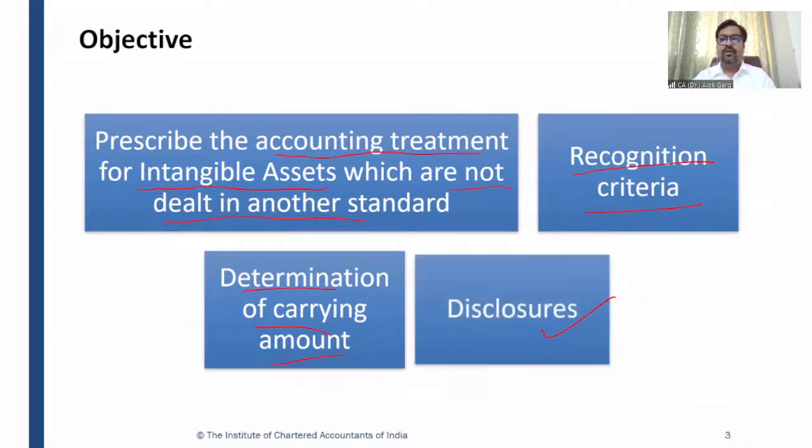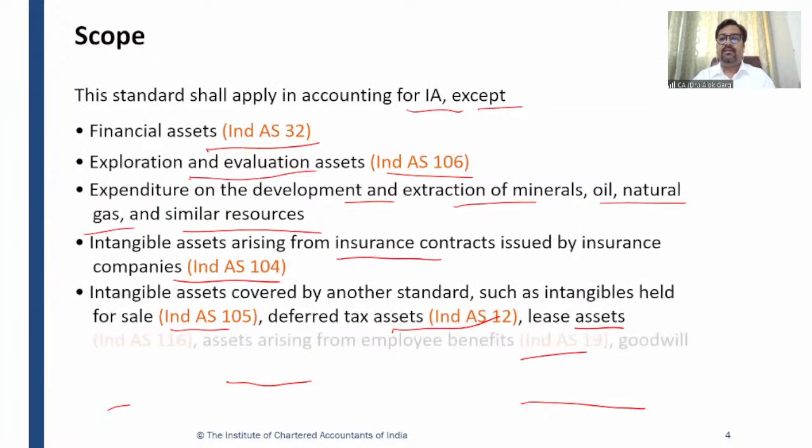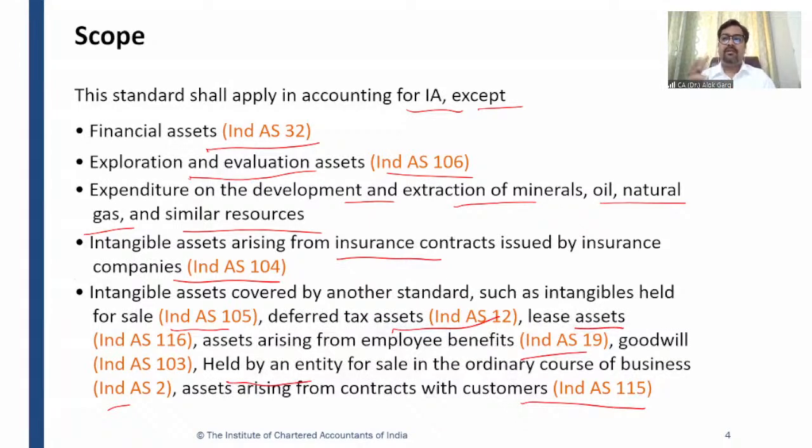And it also talked about recognition criteria. It talked about how to measure, how to calculate the carrying value at the balance sheet date, at the reporting date. I mean to say carrying amount. Then we also discussed the disclosure criteria. Then friends, we talked about the scope part, and we discussed that this standard is applicable for all intangible assets, except a negative list has been given. If an intangible asset is covered by a specific standard, then this standard is not applicable, and that specific standard is applicable.